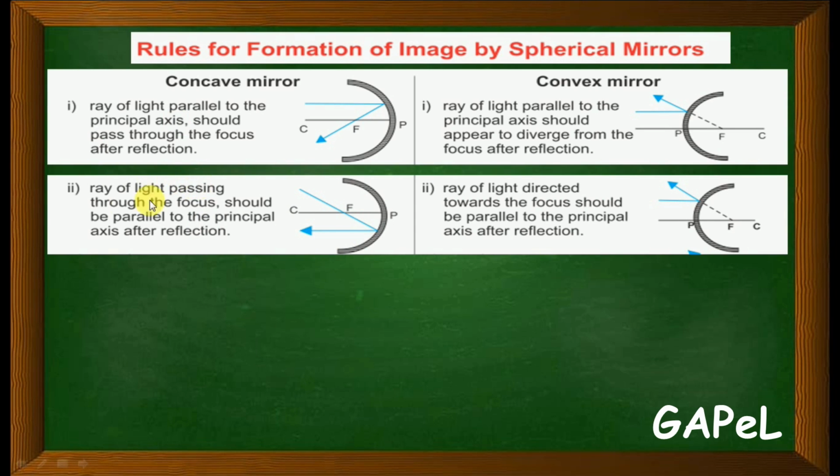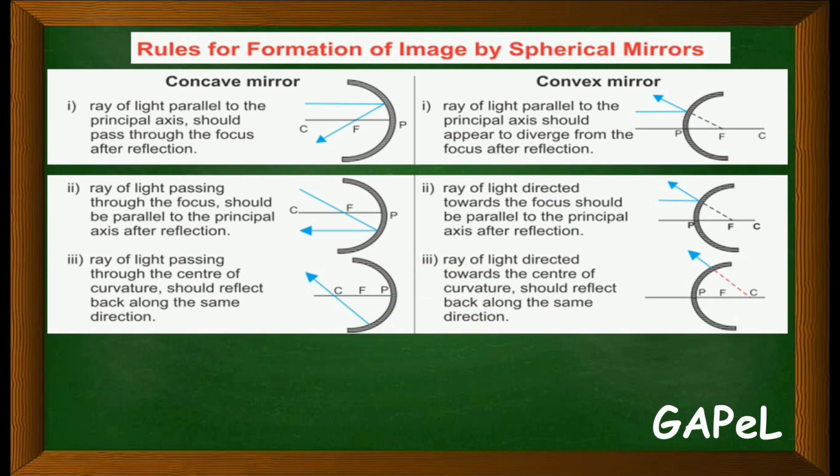And here in the convex mirror, a ray of light directed towards the focus should be parallel to the principal axis after reflection.